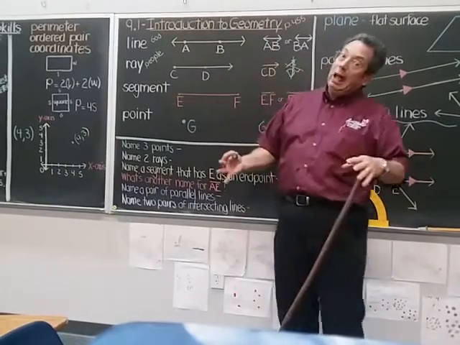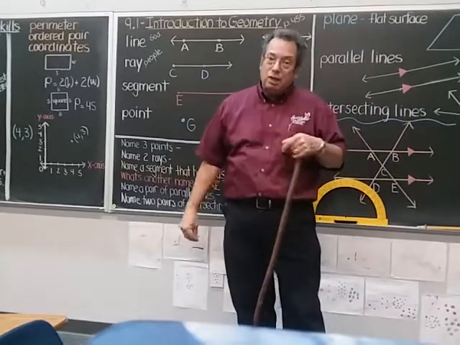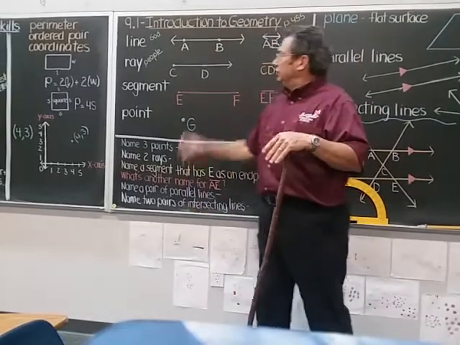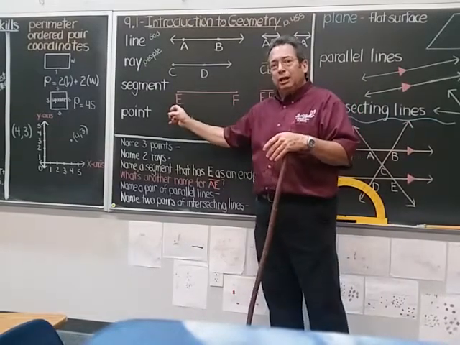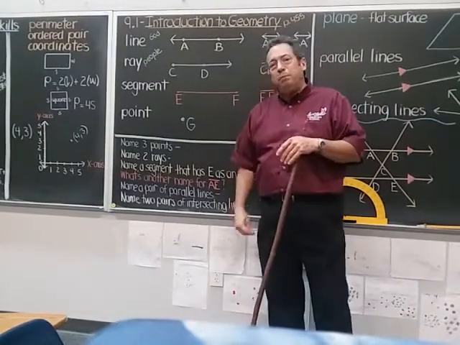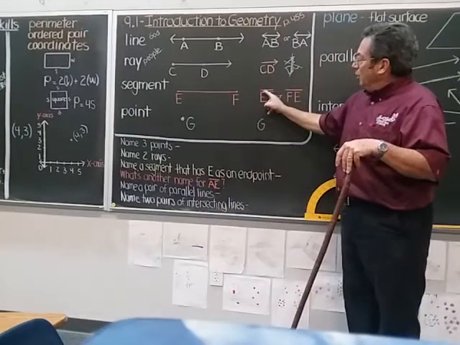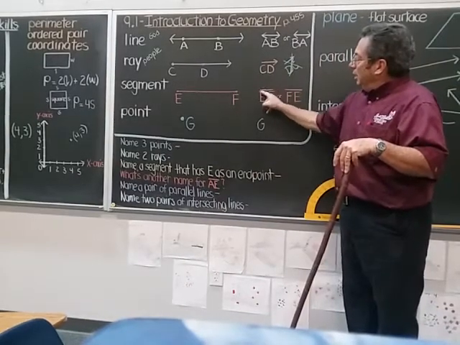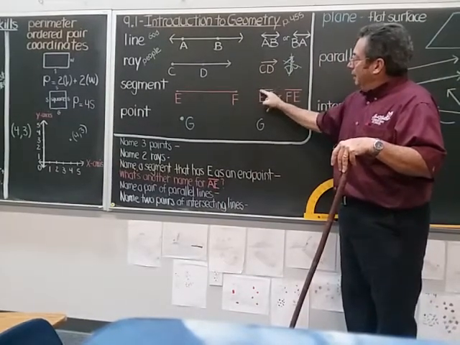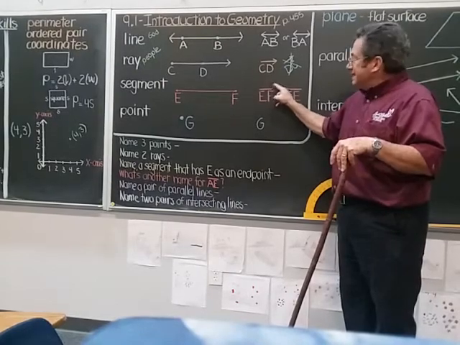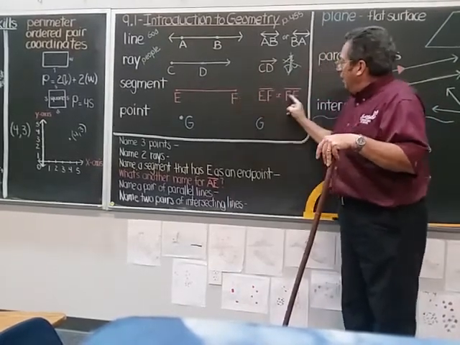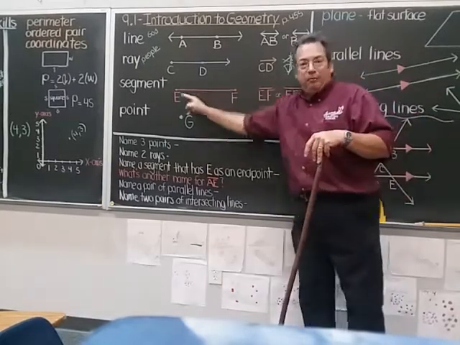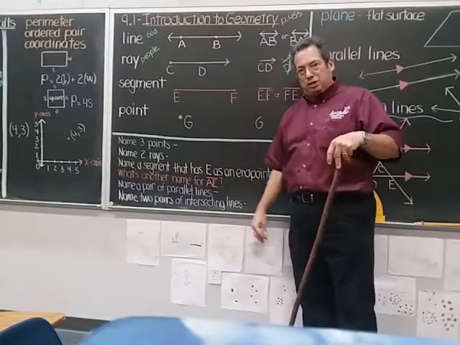Now some people call them line segments, but we'll just call them segments in our geometry time. A segment has 2 endpoints. Every segment has 2 endpoints. And you can name it, and you notice I have a bar above it here, not a line, not a ray, but just that. That segment over EF names this. This is segment EF. Or you could call it segment FE. So it could have 2 names.